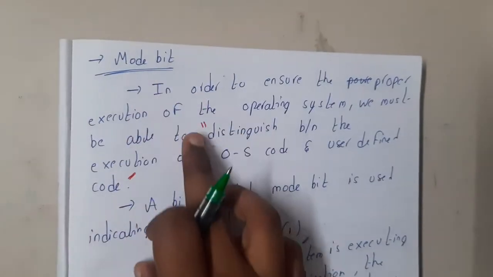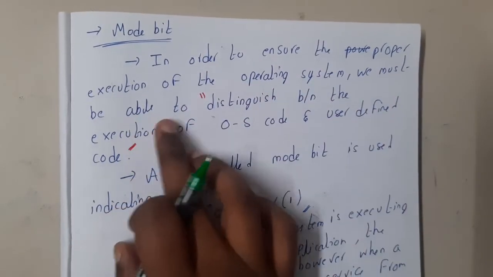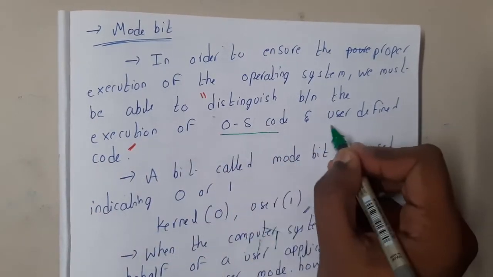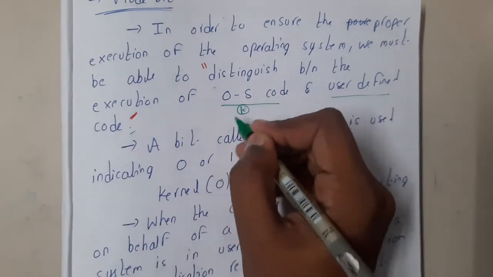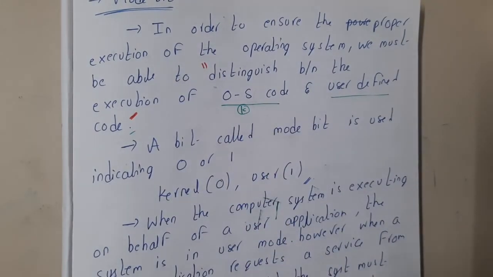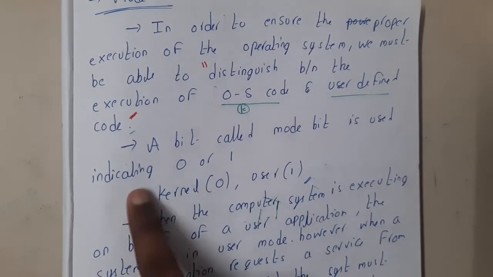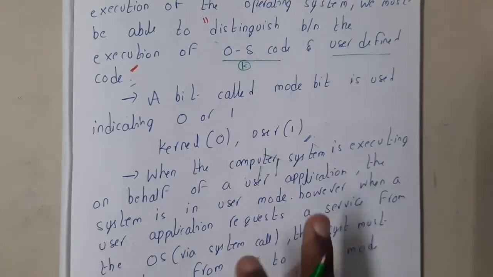Mode bit. In order to ensure the proper execution of an operating system, we must be able to distinguish between the execution of OS code and user defined code. OS code is nothing but kernel code, which is already predefined or already existing in the kernel. So a bit called the mode bit is used, indicated by 0 or 1. Kernel means 0 and user means 1.